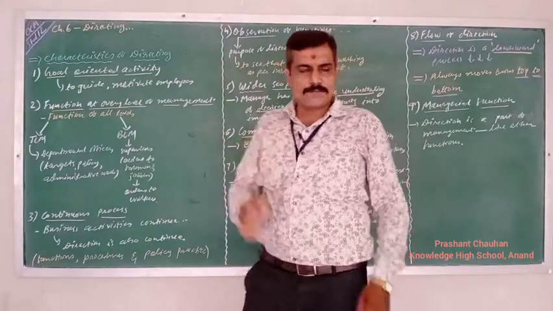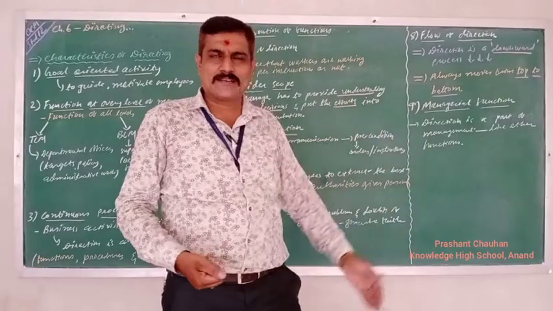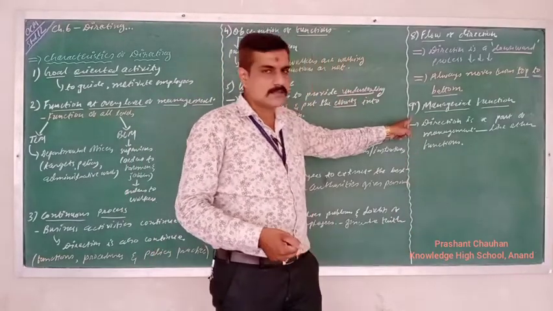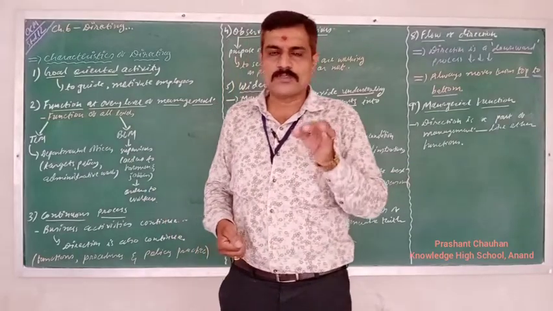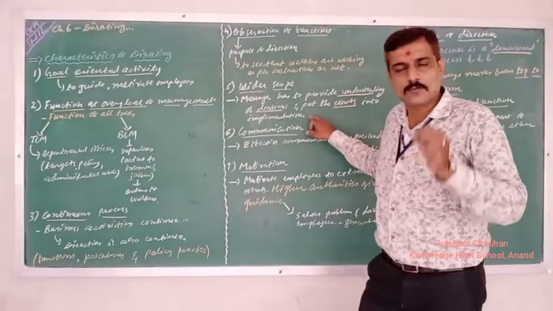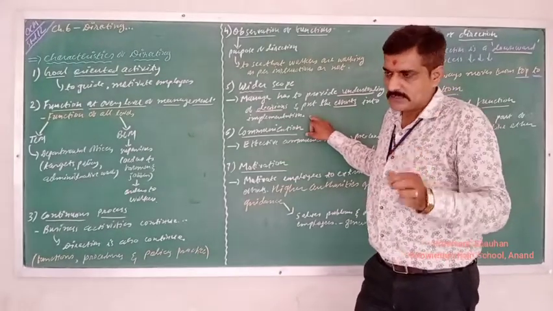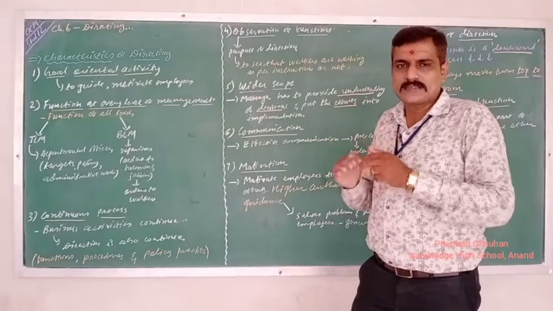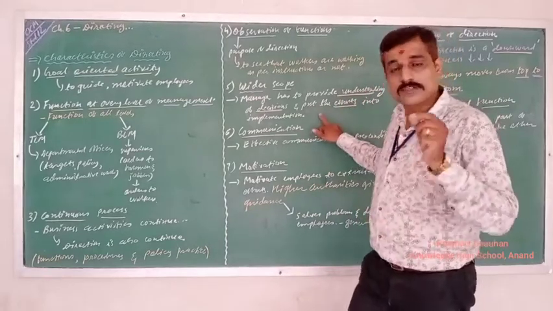Under that, different points are there for these characteristics. If this question is there in the examination, do not write down all the points. The highest question from this chapter is 5 marks. Write down only 5 points of the characteristics with detail, then you will get better marks. If you have time, you can write one more. But if time is limited, then only 5 points with detail are required.